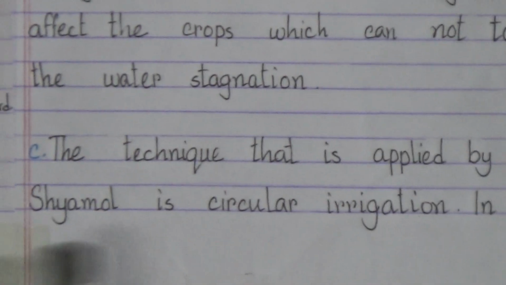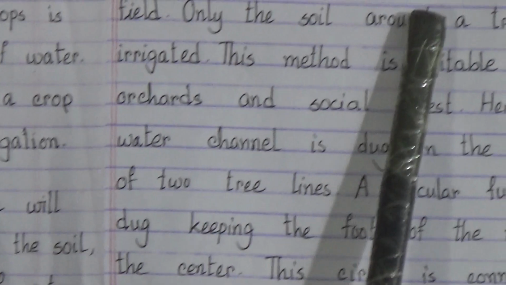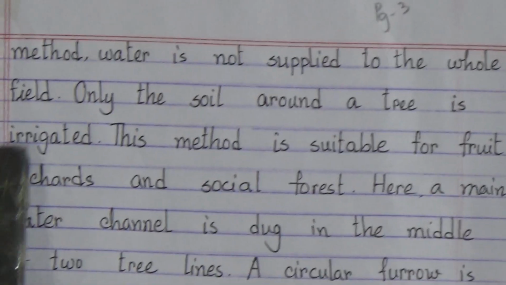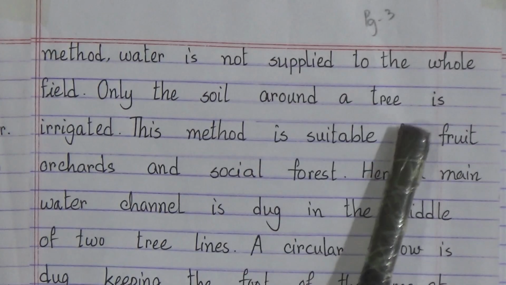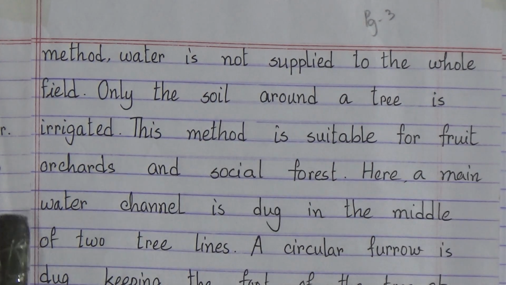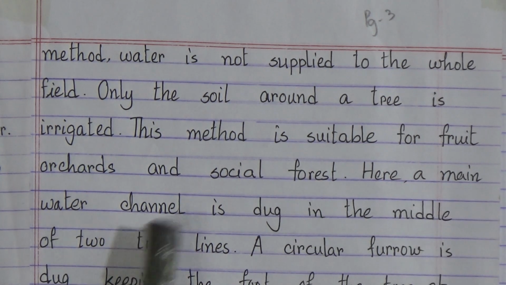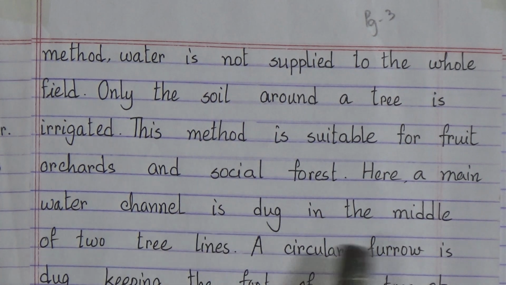The technique that is applied by Mr. Shamol is circular irrigation. In this method, water is not supplied to the whole field. Only the soil around the tree is irrigated. This method is suitable for fruit orchards and social forest. Here, a main water channel is dug in the middle of two tree lines. A circular furrow is dug, keeping the foot of the tree at the center.